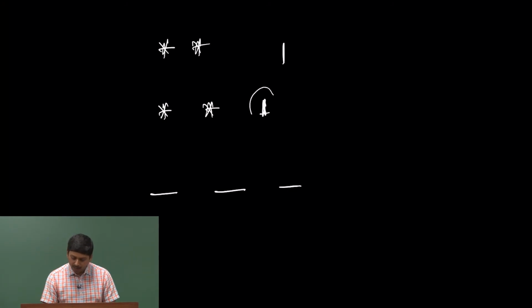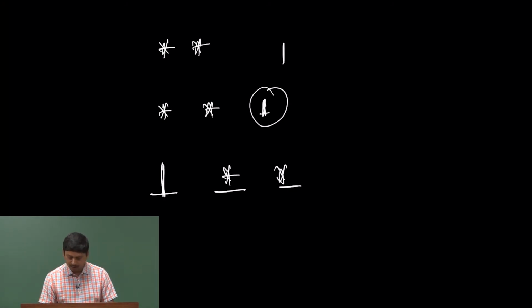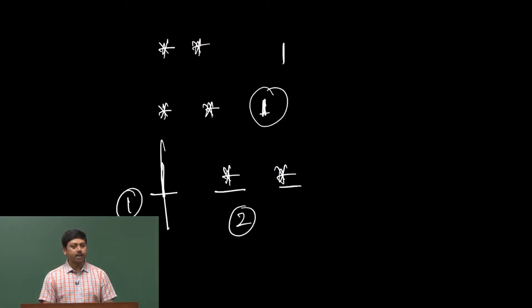I can put my bar wherever I want to. Let us say I put my bar here, my stars here. That means box number 1 is empty, and box number 2 has 2 particles, or 2 units of energy.